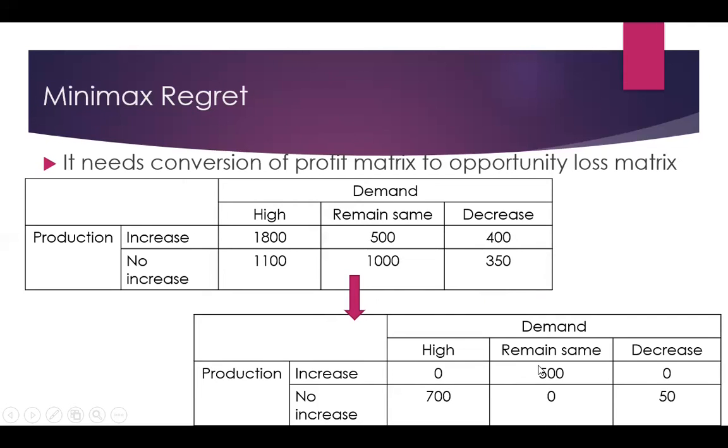Similarly, the maximum value for the second column is 1000. We subtract 500, so 500, and then 0. The maximum value in the third column is 400, so in the resultant opportunity loss matrix, the third column is 0 and 50. So this is the opportunity loss matrix.